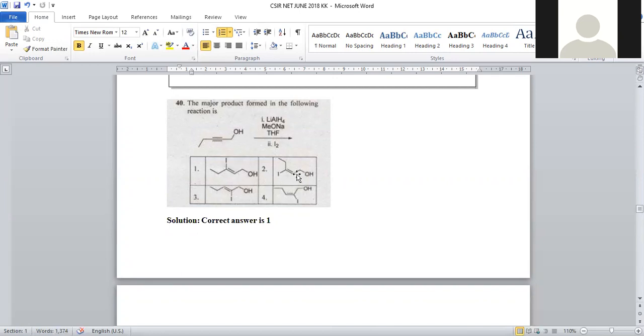So this is not, this is the E isomer. This is reverse. What happened? So the iodo group will be selectively added at this carbon, not near to this OH functional group. Because of stereochemistry, it will be attached to which carbon? 1, 2, so the third carbon rather than the second carbon. Option number 1 is satisfying this statement.